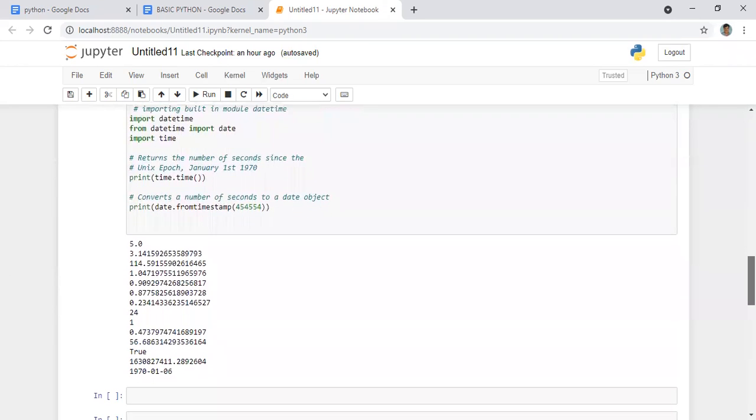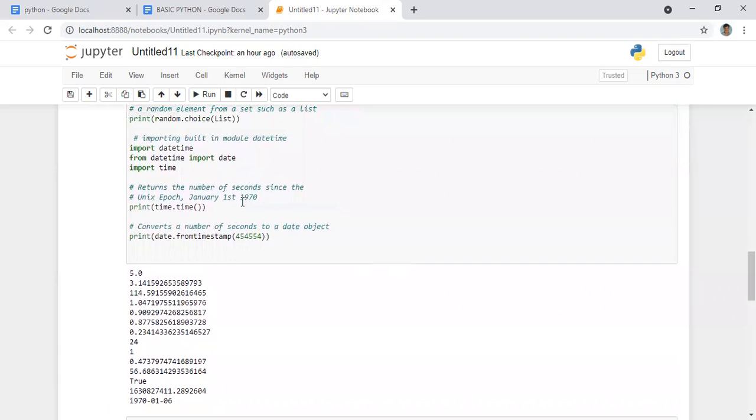Now you can see we are importing datetime. From datetime we are importing date and also time. Now print time.time: you can see here, this many seconds have passed since January 1st, 1970. That is getting printed.